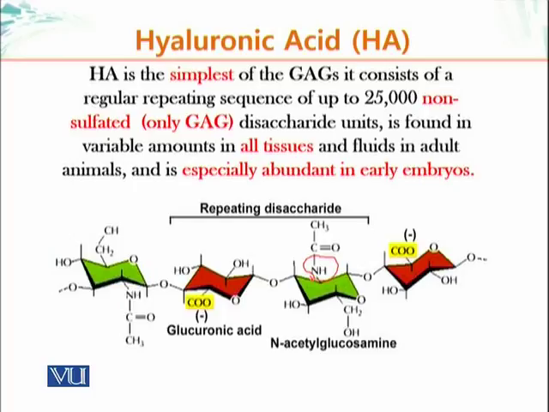group. Also, I would like to point out that this linkage is the glycosidic linkage, the linkage which forms a bond between two sugar molecules. We have talked about glycosidic linkages in an earlier course in more detail, but here these molecules are linked again with the help of a glycosidic linkage, and one of the sugars in this is an amino sugar. The other sugar, glucuronic acid, has a carboxyl group which gives this molecule a net negative charge, and we have talked about this earlier that GAG molecules are highly negatively charged molecules.